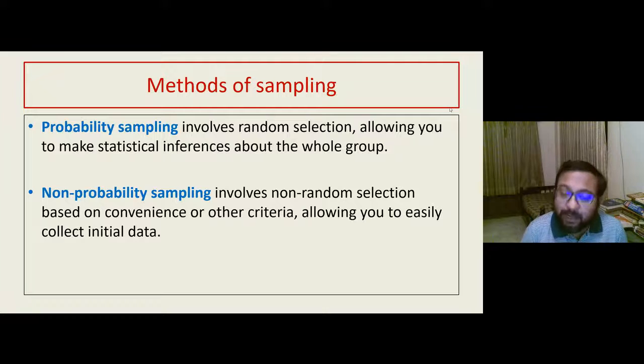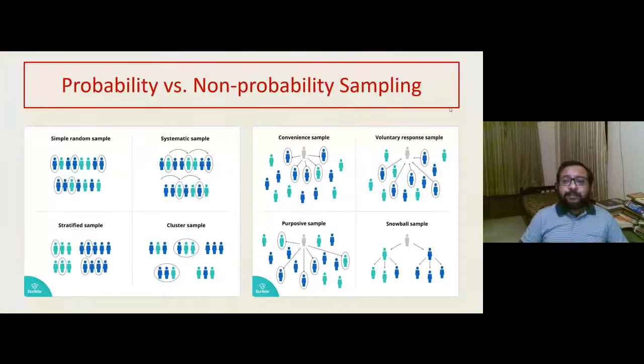What are the methods of sampling? How do we choose? To reduce error, the sampling must be probability. The probability sampling means everyone has a chance of getting selected. And that is why the small sample represents the whole. But in non-probability sampling, it is not so. You are choosing individuals based on your own convenience. While this is needed in some study, it does not represent the whole population. So you cannot project the result to the whole population. So let us look into the different types of such sampling.